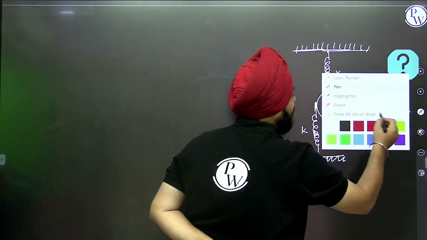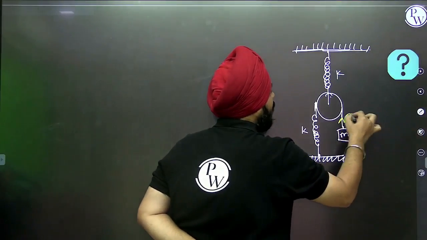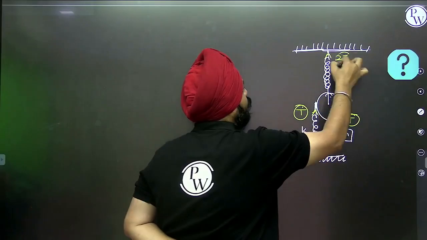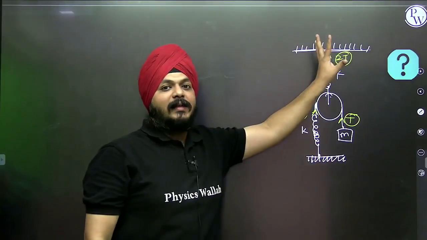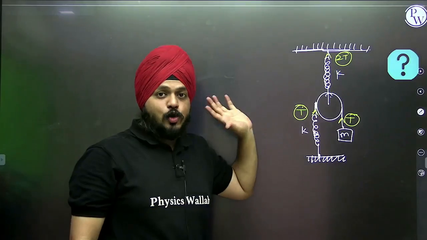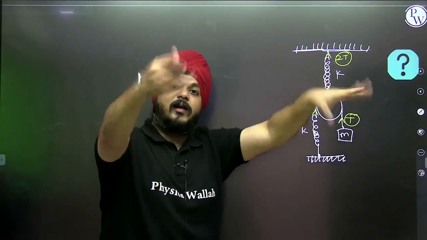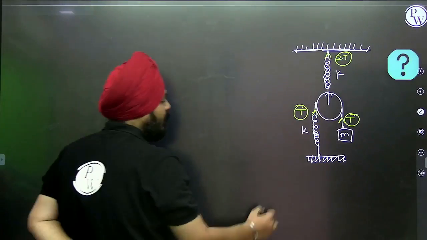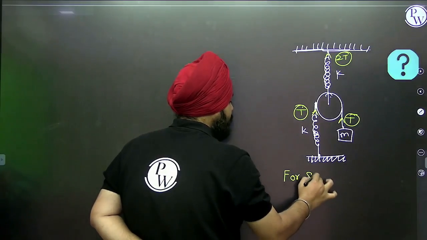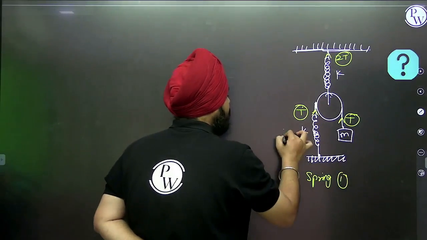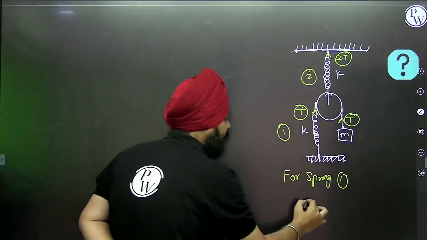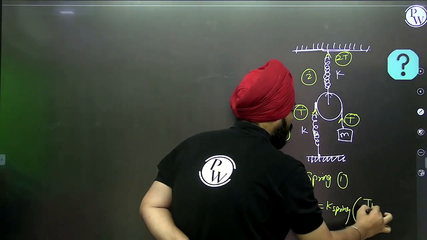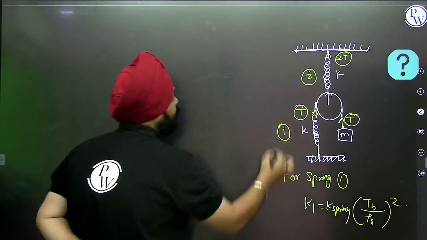First of all, what will be the tension on the block? T. What will be the tension on this spring? T. What will be the tension on this spring? 2T. Two springs are there, so for this shortcut, N springs are there, consider all in series. For spring 1 and spring 2, K1 is K of spring into tension of block by tension of spring, whole square.